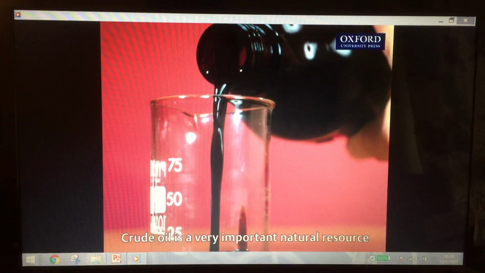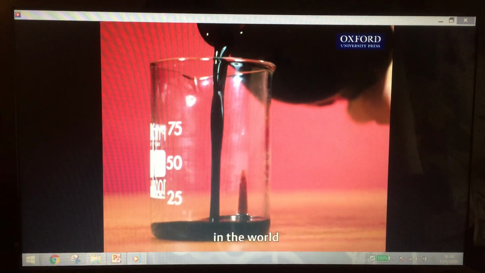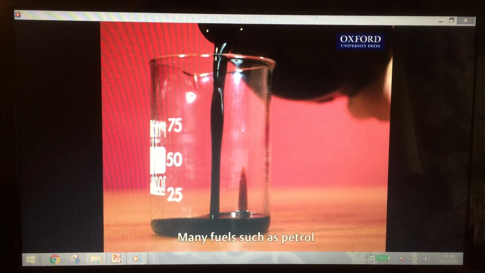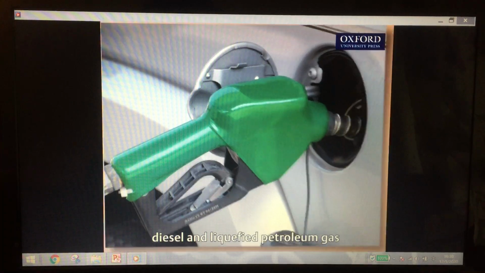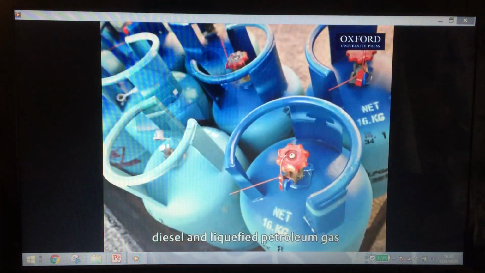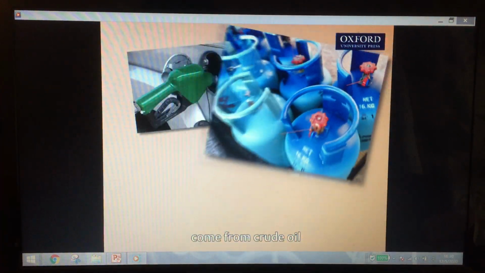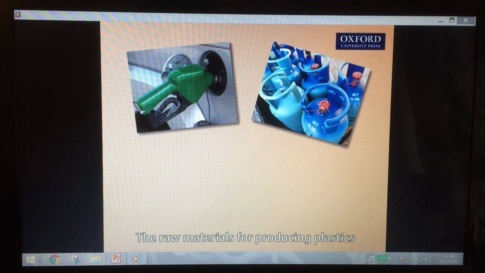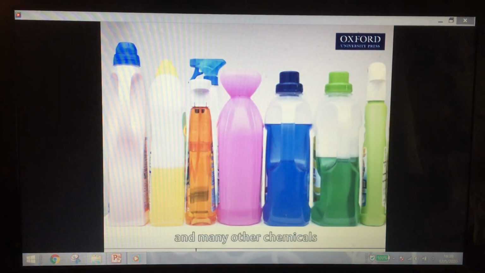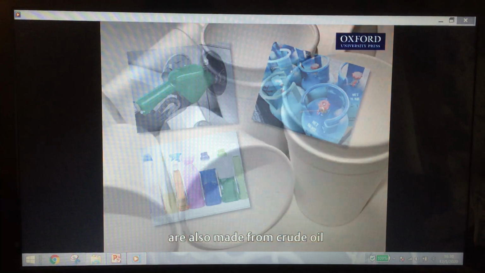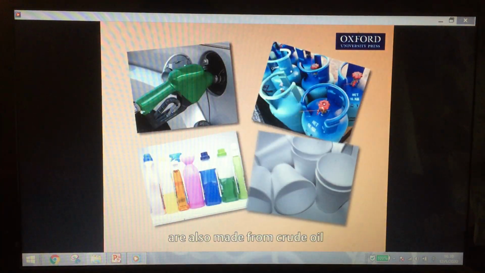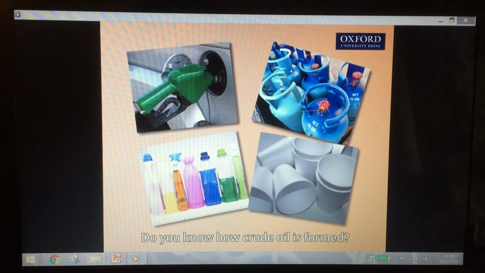Crude oil is a very important natural resource in the world. Many fuels such as petrol, diesel, and liquefied petroleum gas come from crude oil. The raw materials for producing plastics and many other chemicals are also made from crude oil. Do you know how crude oil is formed?